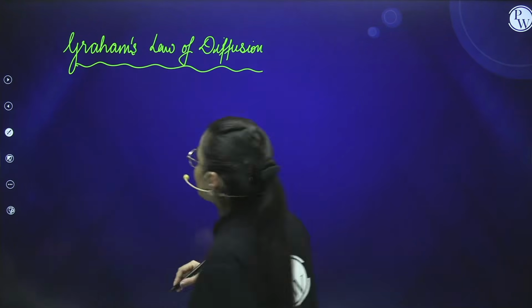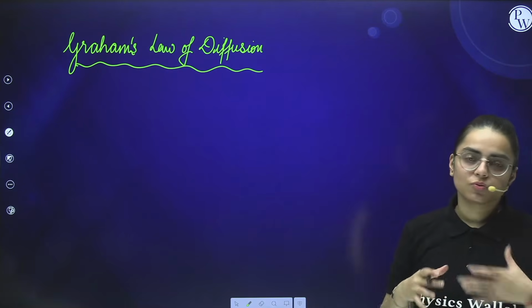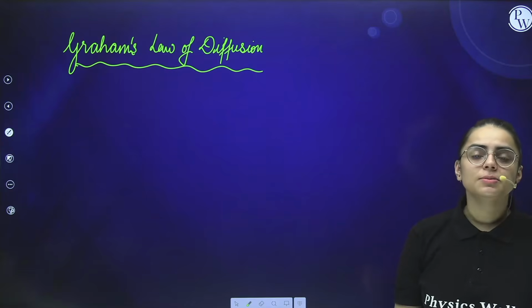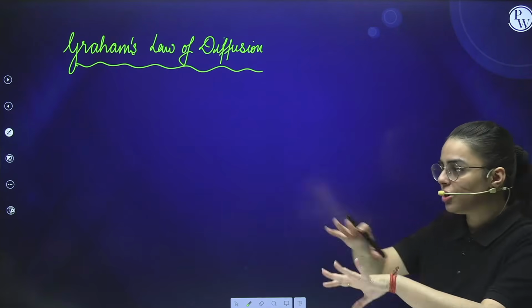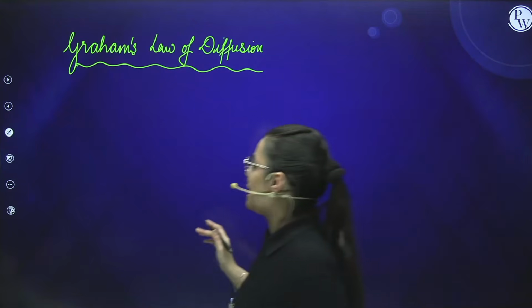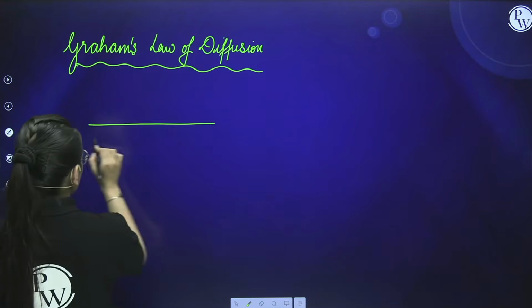Now, what do you mean by Graham's law of diffusion? Basically, first of all, let us understand diffusion. Diffusion is a process of intermixing of gas molecules, when gas molecules move out in every direction. So, let us take one example to understand it a bit more.